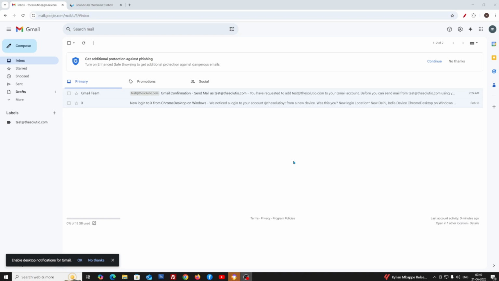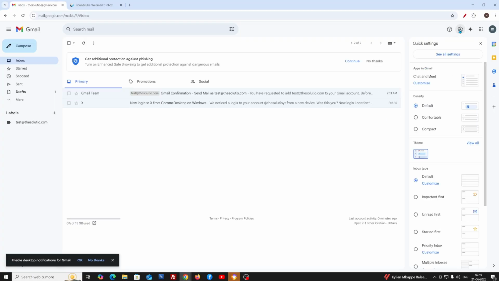Today we are going to configure our webmail email in Gmail. It will enable us to send and receive email directly from Gmail. First, you need to log inside your Gmail and click on the settings icon.